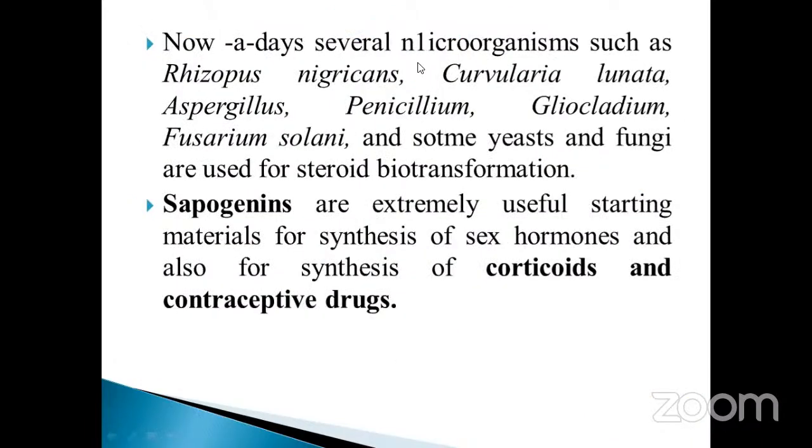Nowadays, there are several microorganisms, for example, Rhizopus nigricans, Curvularia lunata, Aspergillus, already you know about penicillin, Gliocladium, Fusarium solani, and some yeast and fungi are used for steroid biotransformation.